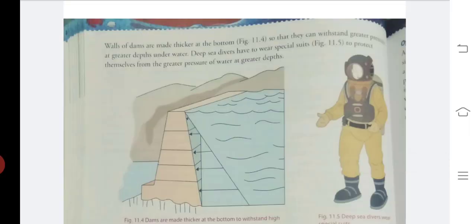You can see in the picture. And that is the same reason why the wall of the dam is made broader at the base, because the water pressure at the bottom of the dam is much more than that on the surface. So we have to make the wall broader so that it can withstand that pressure.